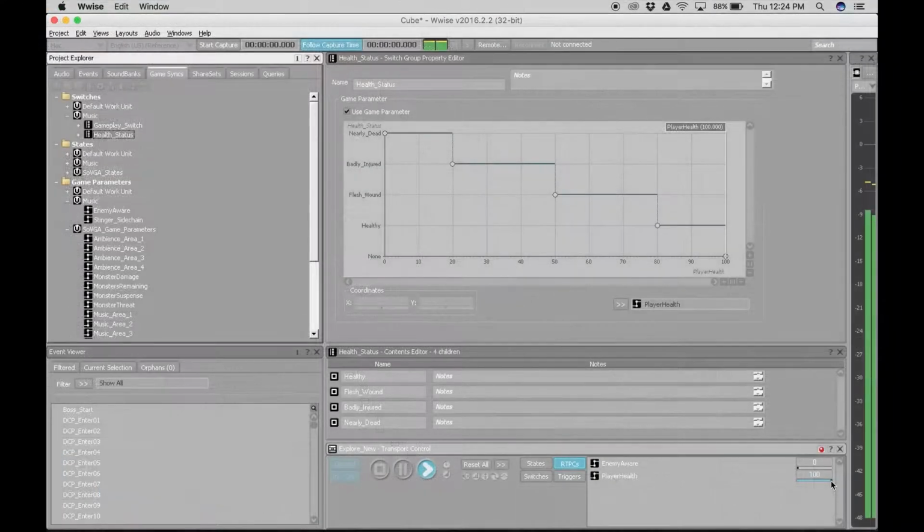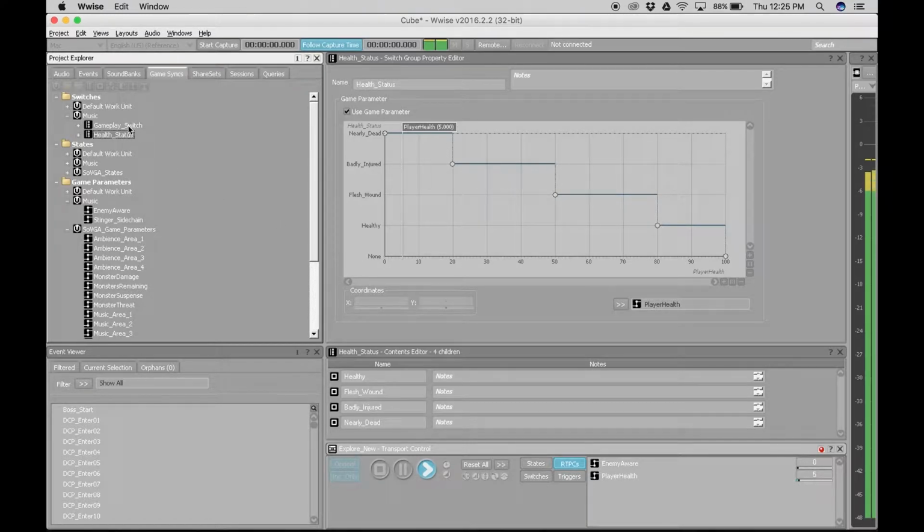The percussive instruments in all sections are tied to an RTPC that modulates volume based on how much damage the player is taking. When the player is at full health, the percussion will be at its lowest, and when the player is near death, the percussion will be at its loudest. And so when the player is in his most dire moments, you're going to hear these driving primal drums that come in to emulate the beating heart of a person who's in such a dire situation.